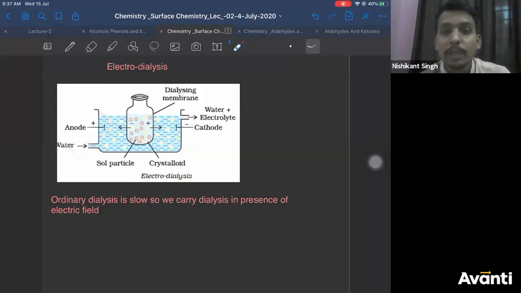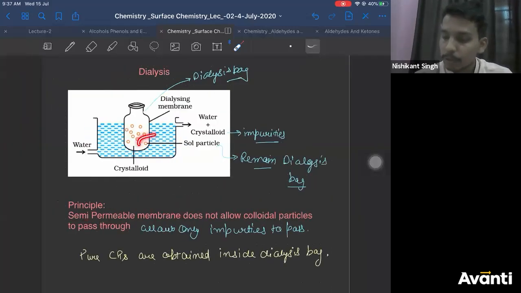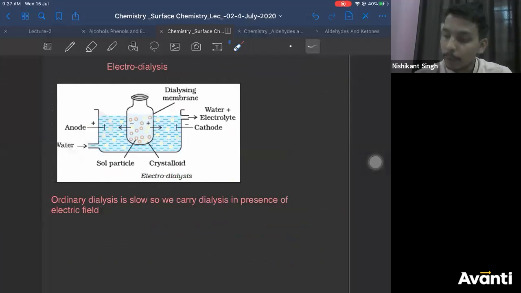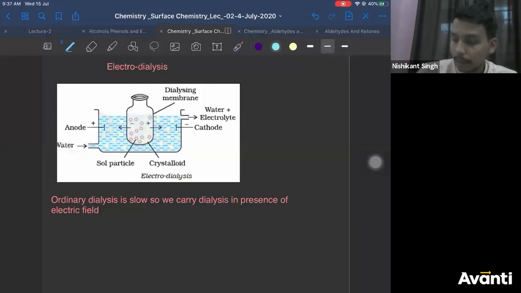So why are we using electricity then? To make the process fast. Earlier, what was happening? Only due to diffusion, impurities were moving out. But now, when you apply electricity, the impurities will move faster because of the electric field. So why do we apply electricity? Electrodialysis is faster than dialysis.